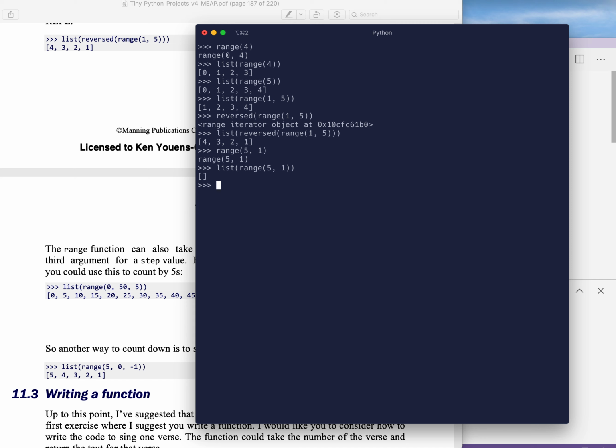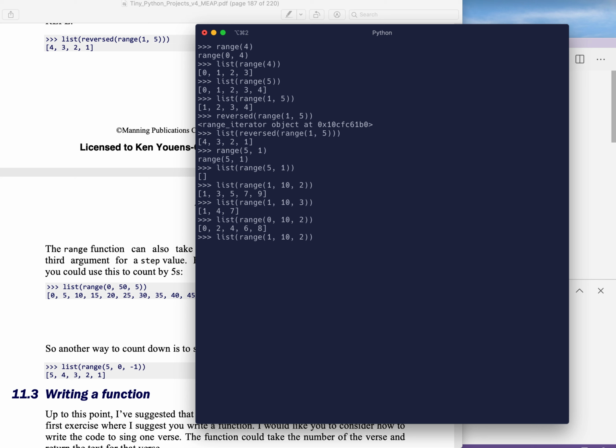But there's an additional third argument that we can give to range. If I go list range 1 to 10, for the moment, and I say step by 2, it's going to give me every other number. So the third option is a step value. I could say step by 3, and I get 1, 4, 7. So you get the idea. If I wanted all the even numbers, I could say going from 0 to 10, going by 2, and it'll produce all the even numbers in the range from 0 to 10, not including 10. So always remember that the upper value of range is not included.